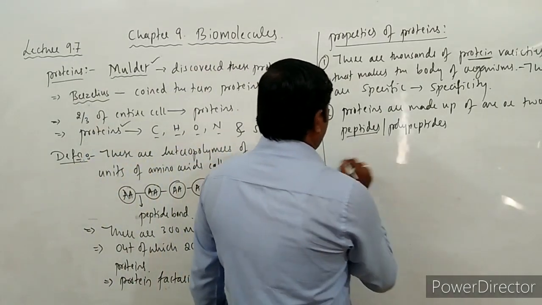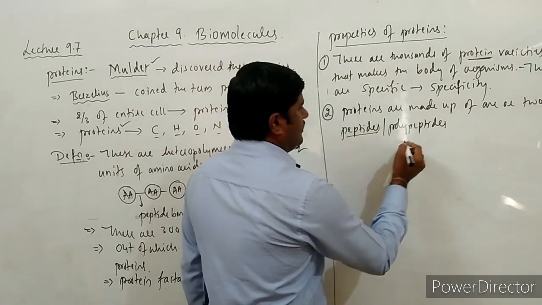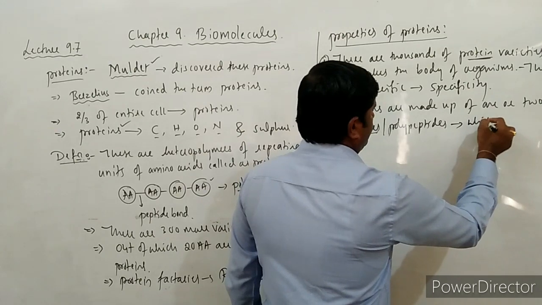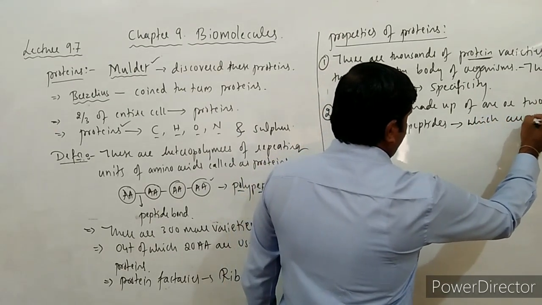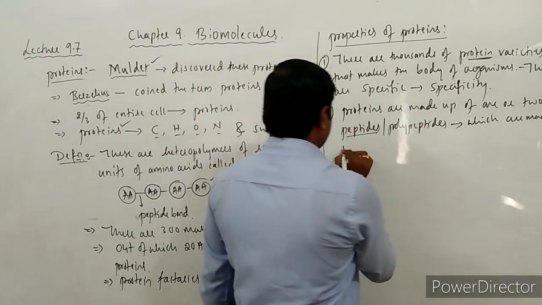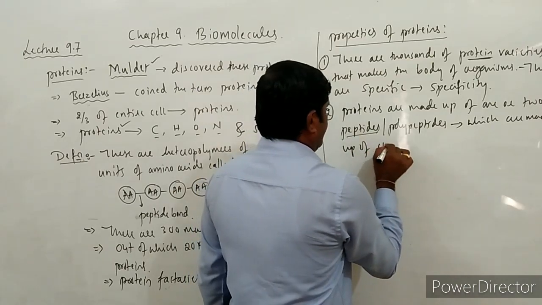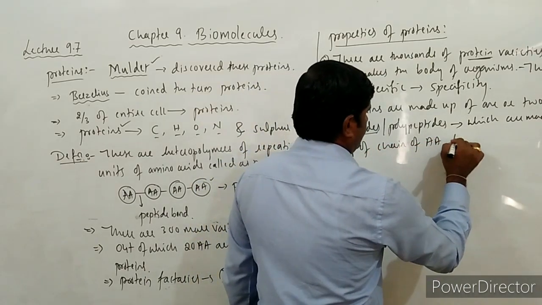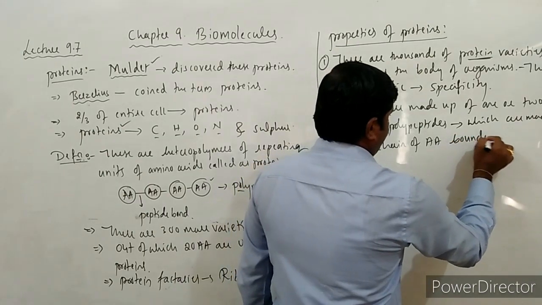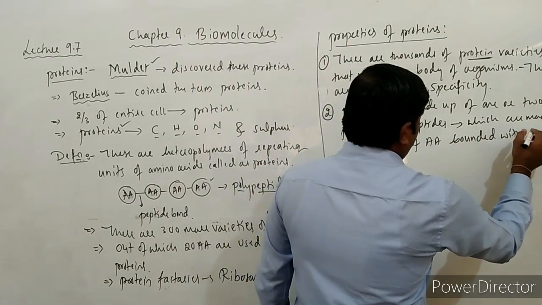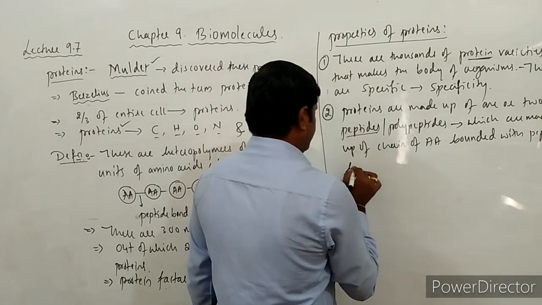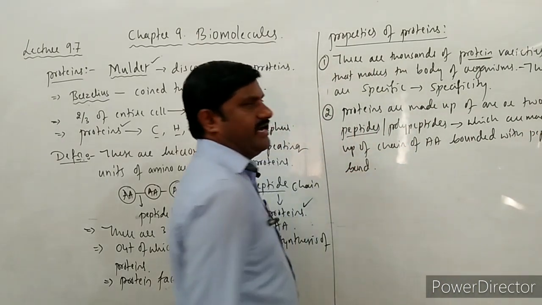The polypeptides are made up of a chain of amino acids bonded with peptide bonds.